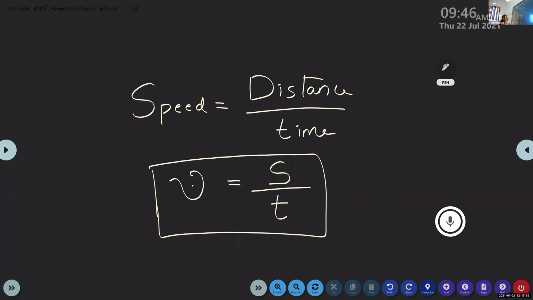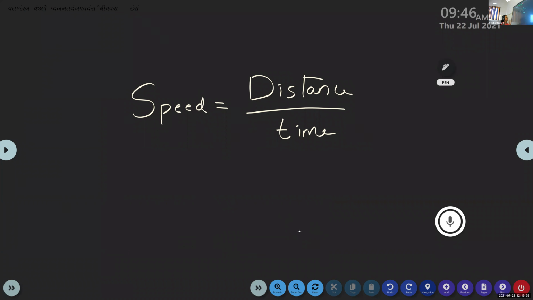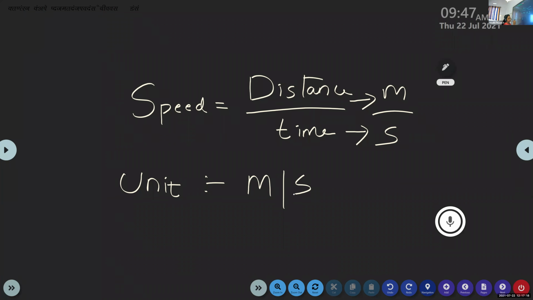Okay. Now we can derive the unit of this speed. What is the unit of distance? SI unit of distance? Meter. Meter. What is the SI unit of time? Second. Second. Good. Then what about the unit of speed? The SI unit of speed? It is meter per second. The SI unit of distance is meter. SI unit of time is second. So we can write the SI unit of speed is meter per second.